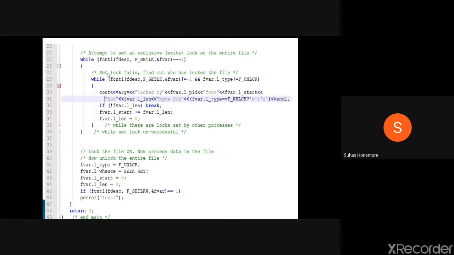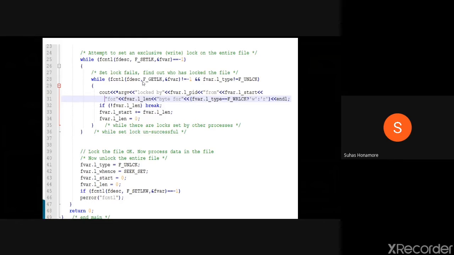So if you have not got the lock, then what will happen? Here we are checking which process got the lock. Again we are calling fcntl, with the file descriptor of whichever file we have opened, and we are checking with get lock. It's nothing but the status we are getting, who has the lock. Again we send the same structure variable, so there we'll get the actual content.